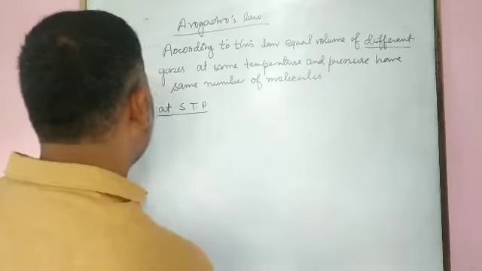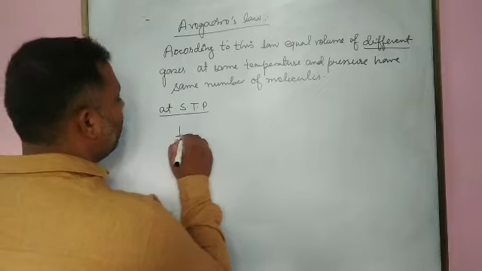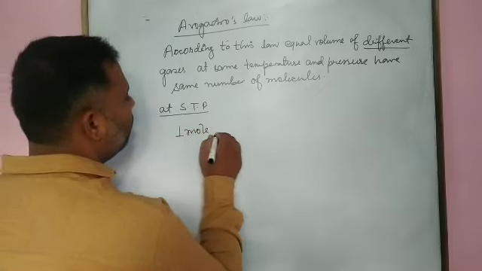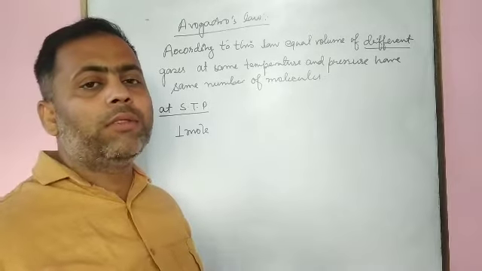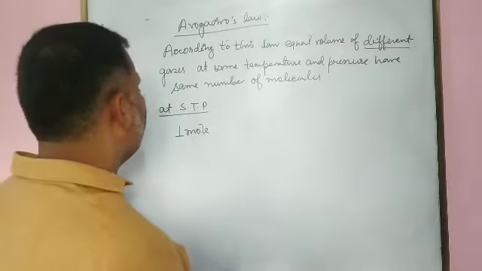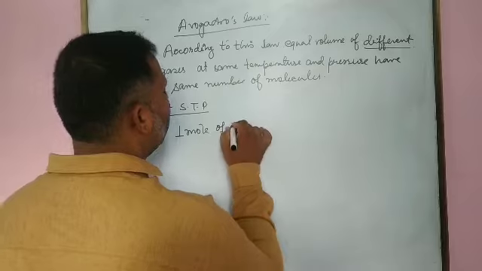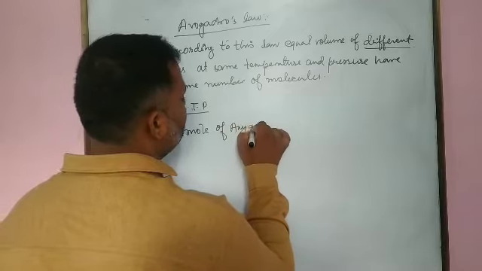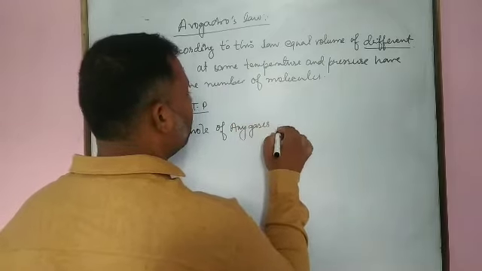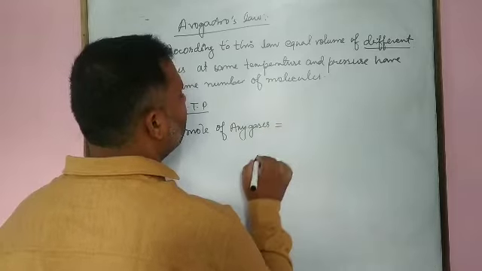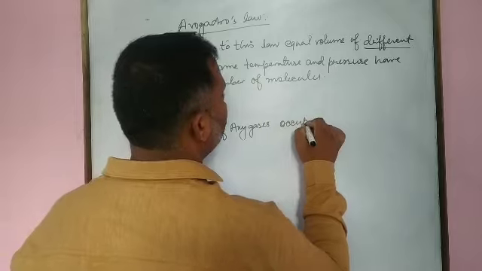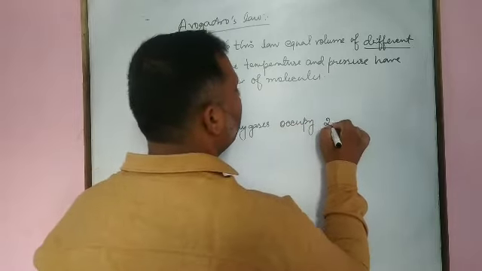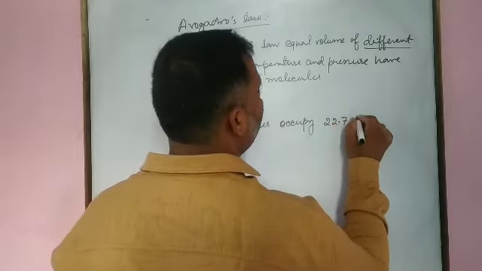If we have 1 mole of any gas, hydrogen, oxygen, carbon dioxide, whatever it may be, it occupies 22.7 liter volume.